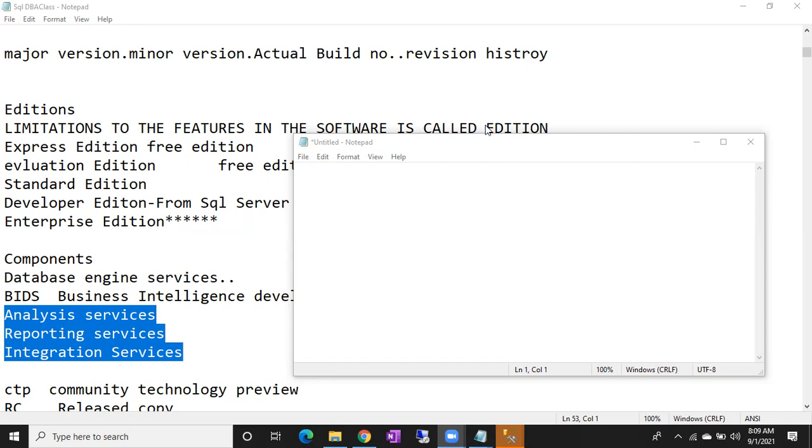First thing, and for BIDS, I'll show you how to install it. That's it. I told you, if you want to learn BIDS, you have to go for another 4 to 6 months of training, and that is only for business analysts. If you want to try as a business analyst, you can go for BIDS. But in our course I'll show you how to install these three components. These things will be covered under business intelligence.